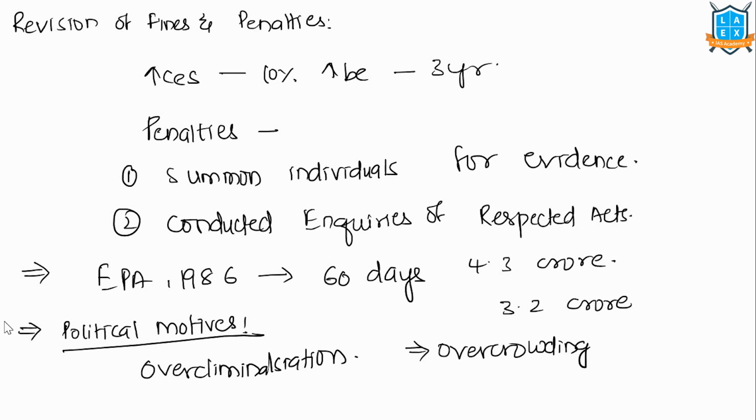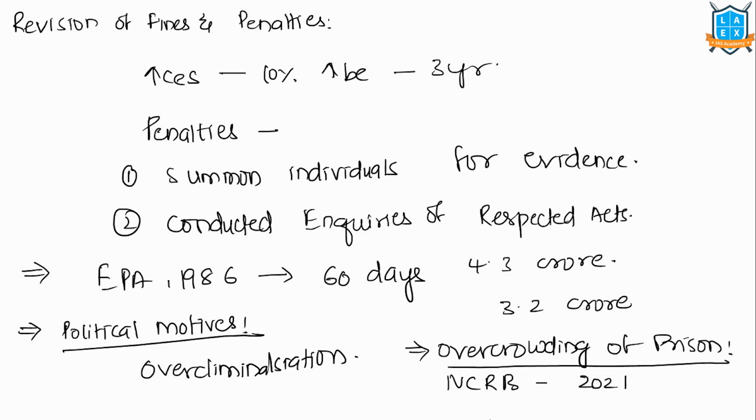Next reason is overcrowding of prisons. We can see overcrowding of prisons, where the number of people living in the prisons is increasing. As per the National Crime Records Bureau, prison statistics for 2021, a total of 5.54 lakh prisoners were confined in the prisons against a capacity of 4.25 lakh.